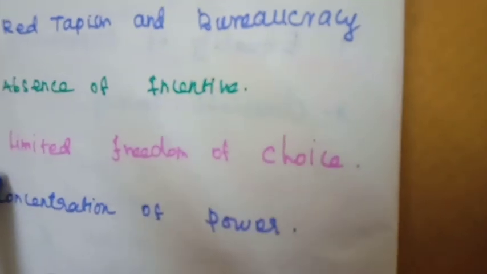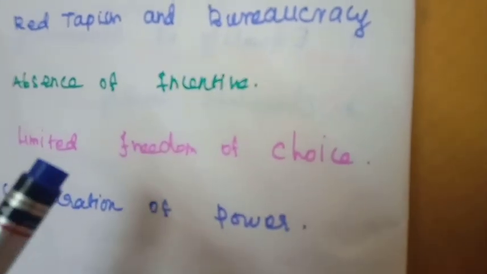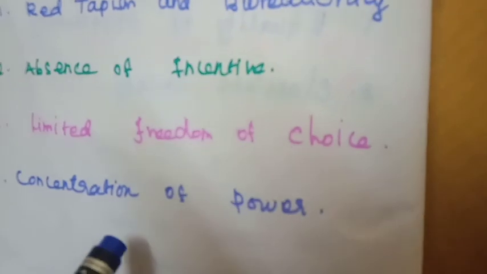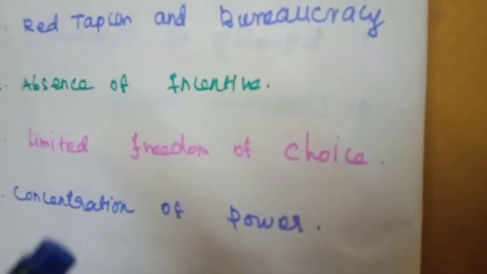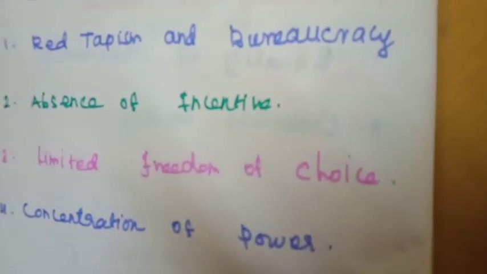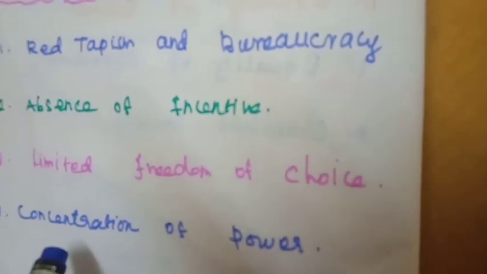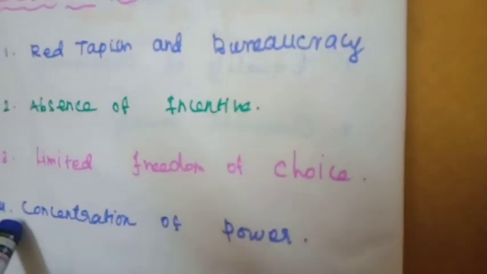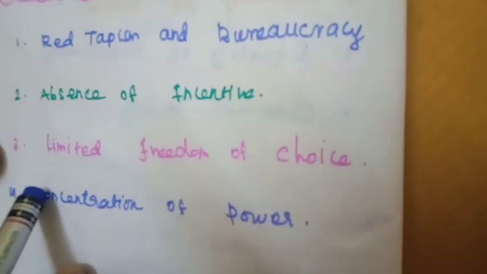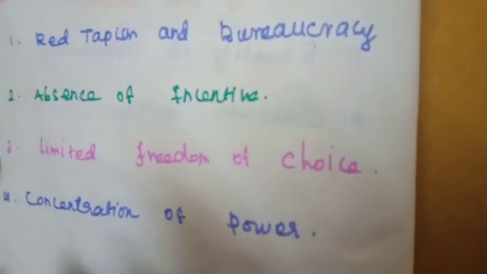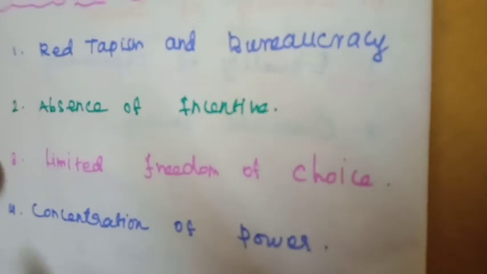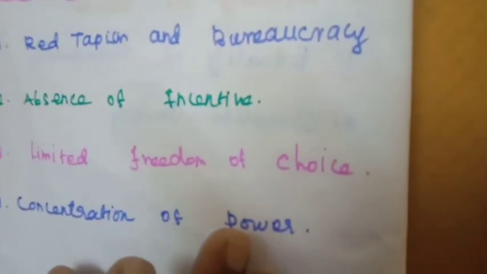And the third point is limited freedom of choice. Consumers do not enjoy the freedom of choice over consuming goods and services. For example, in North Korea, the people are not allowed to watch even a cartoon channel, an international newspaper or an international channel. So they have only a minimum number of choices for their life.